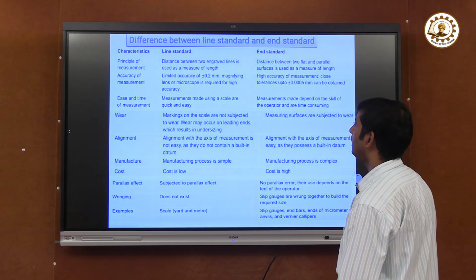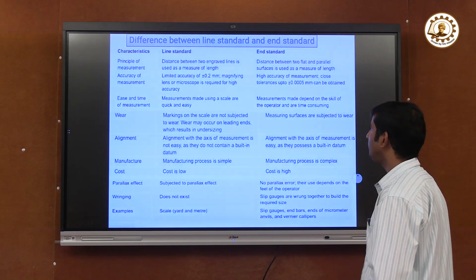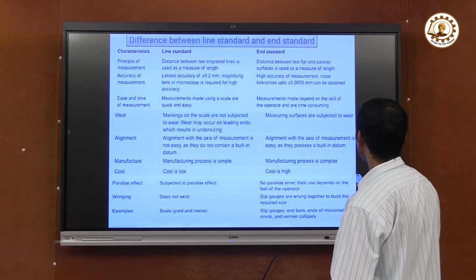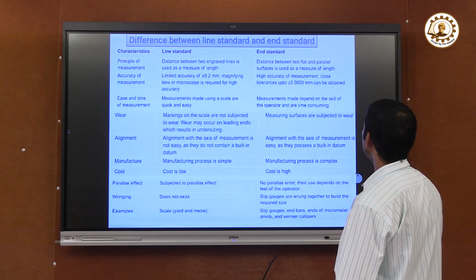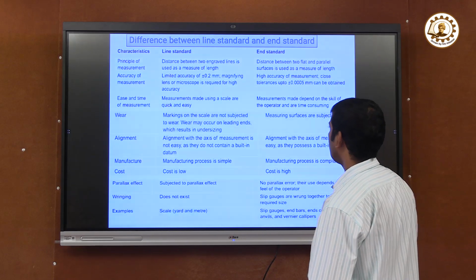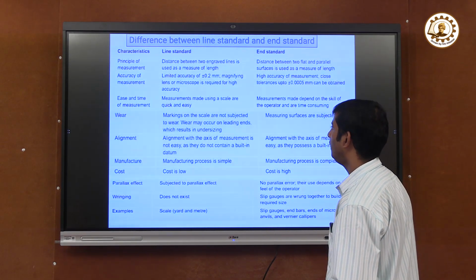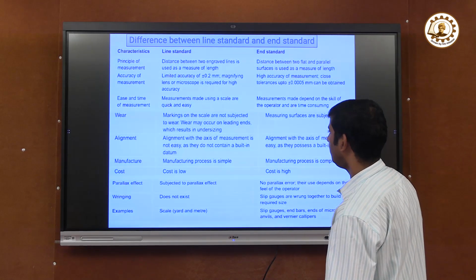Time of measurement: measurements made using a scale are quick and easy, whereas end standard measurements may depend on the skill of the operator and are time consuming. Other characteristics are wear, alignment, manufacture, cost, parallax effect, and ringing.